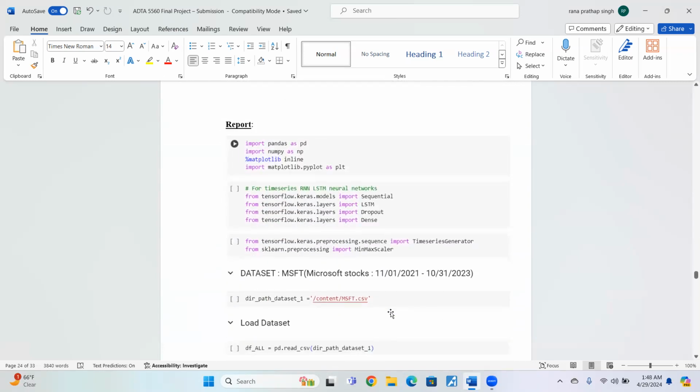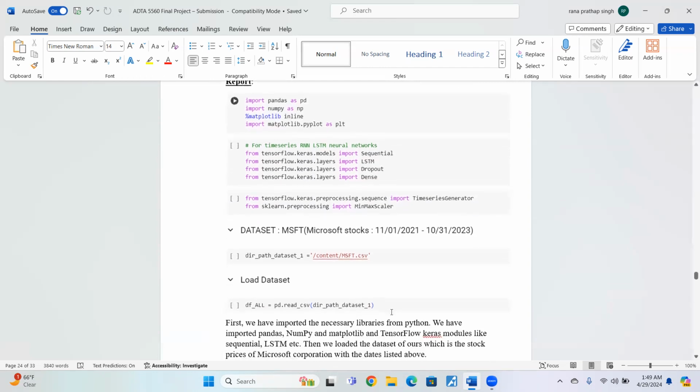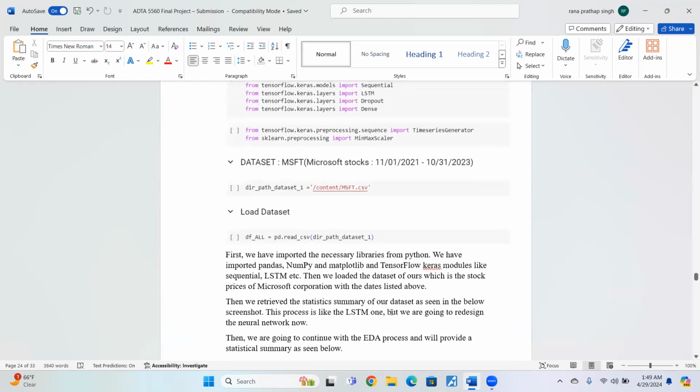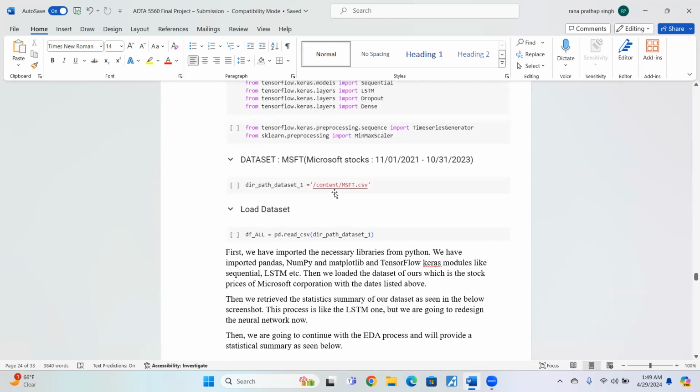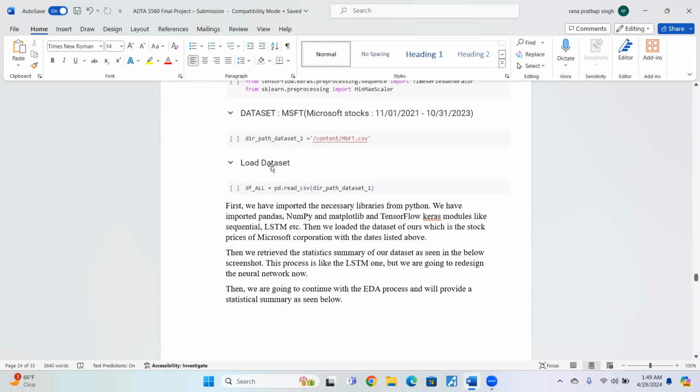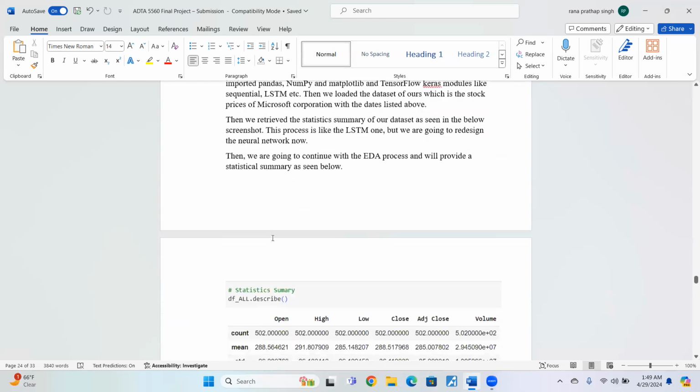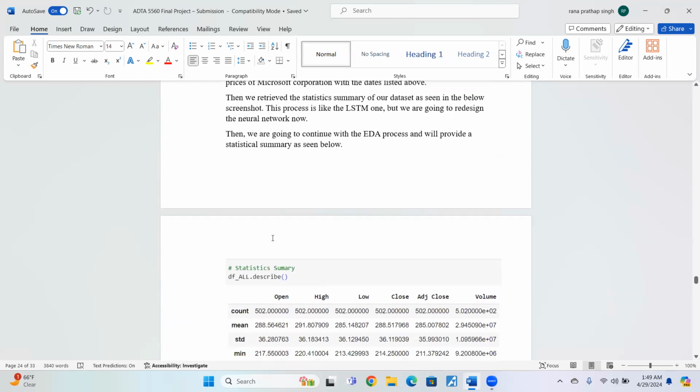So now we're going to talk about the report. We have imported the Python libraries as always. The basic Python libraries, as we can see here, are pandas and numpy again. Then we have loaded the data set, which is the same data set as before and the same time span again, using the same load function. Then we have retrieved the statistic summary of our data set, as we can see here,